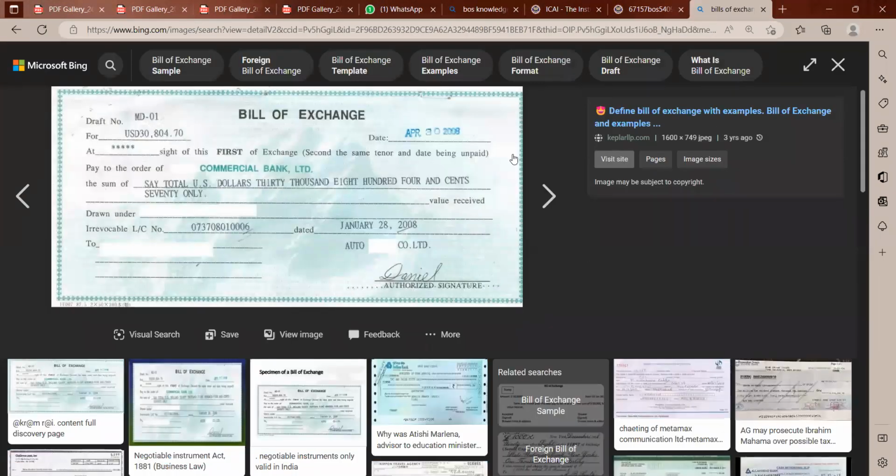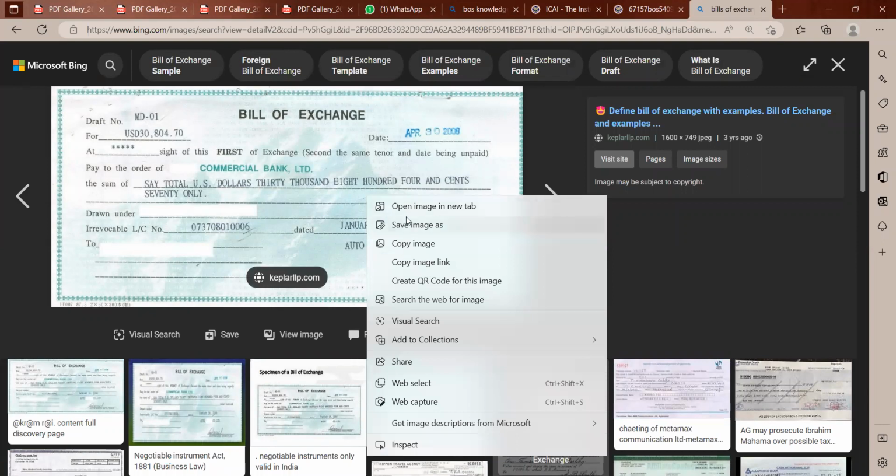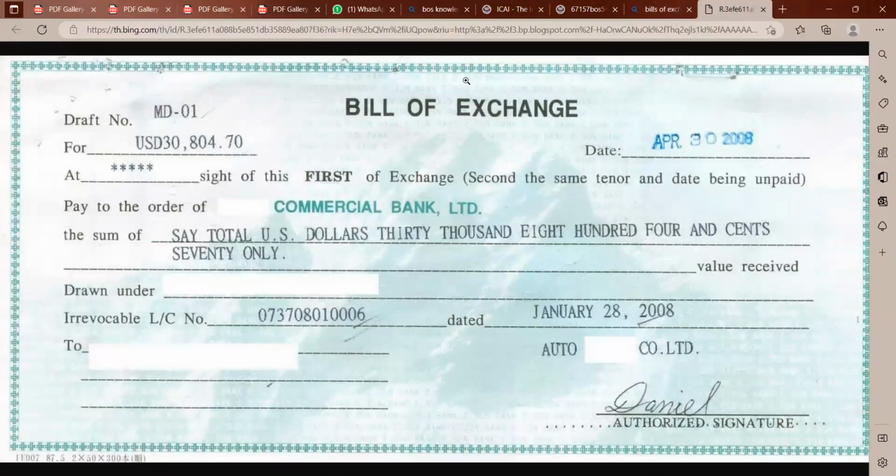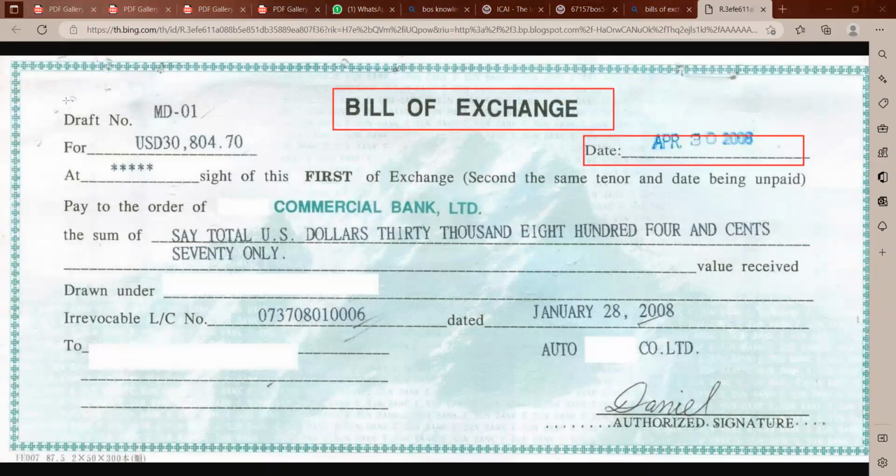This is called bills of exchange. Is this visible? Yes. Okay, this is called bills of exchange. I took it from the internet, so don't ask. The bills of exchange is like a cheque. It will have a date. Right now it's not in use.